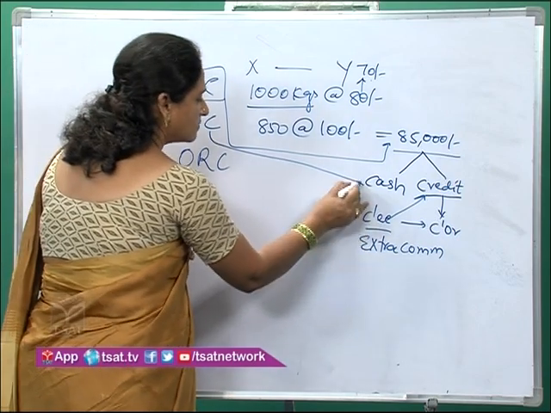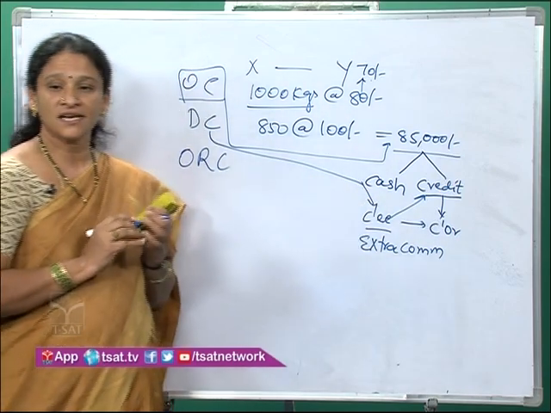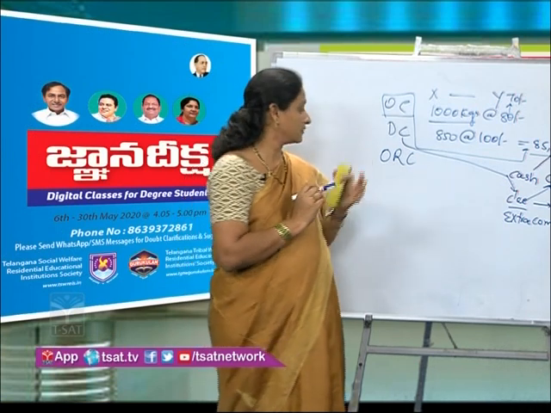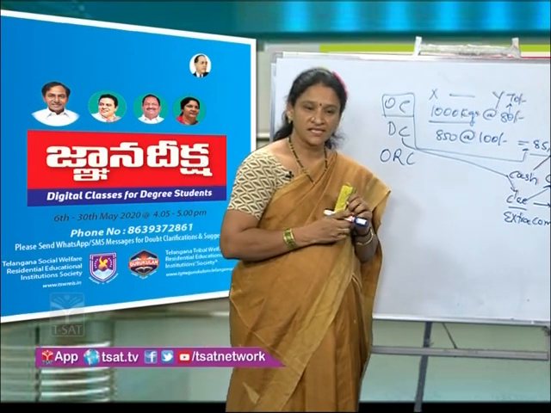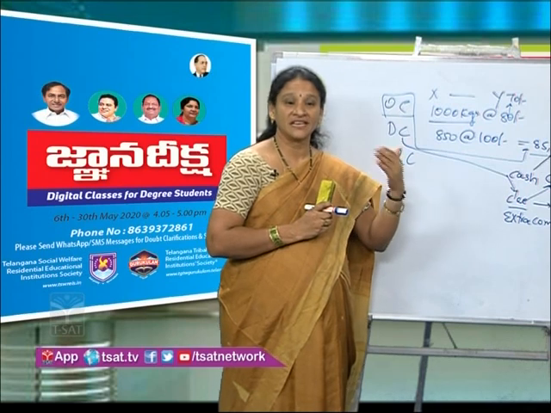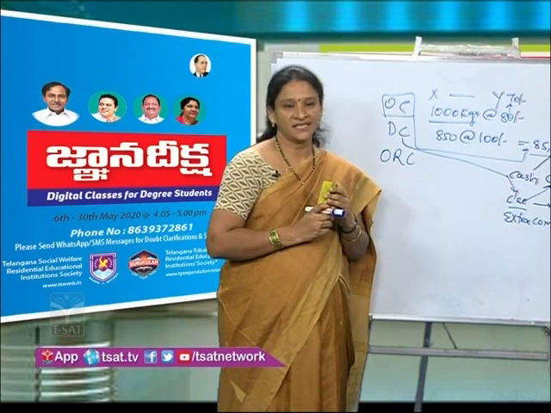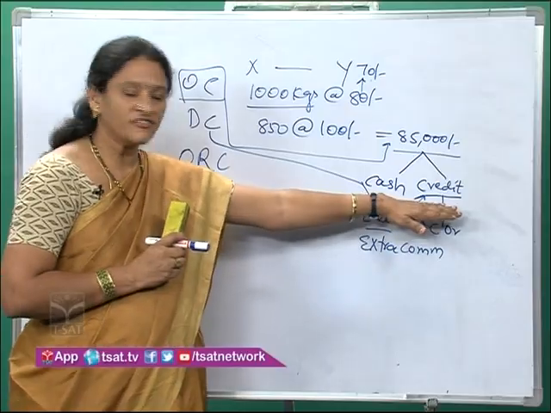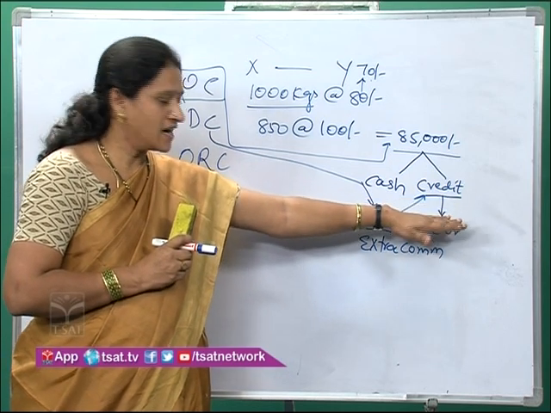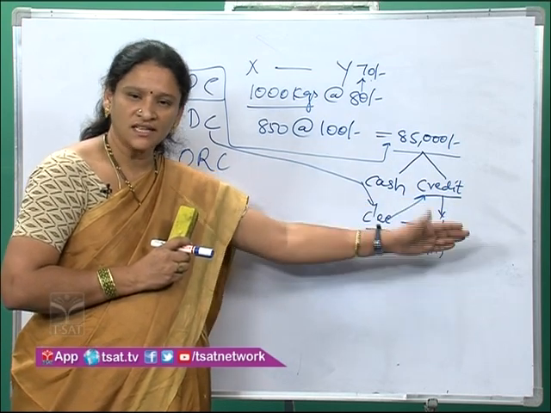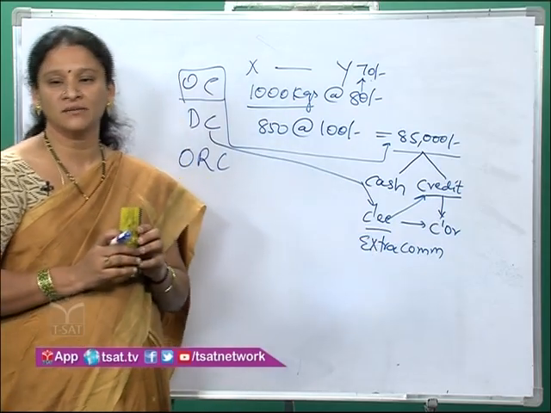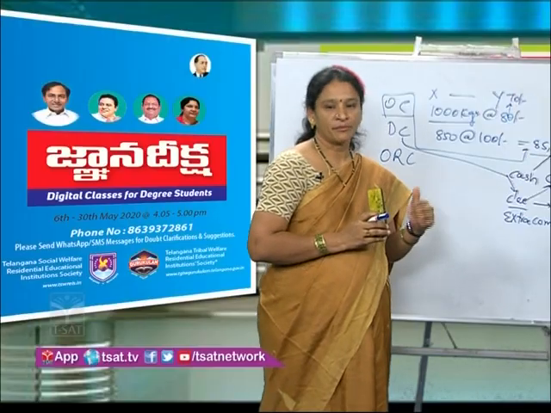Why is del credere commission paid? It is the commission paid by the consignor to the consignee for taking the risk on the credit sales. Now, if any credit sales are made and the amount is not received by the consignee, that risk is to be borne by the consignee himself, and it will not be taken care of by the consignor.